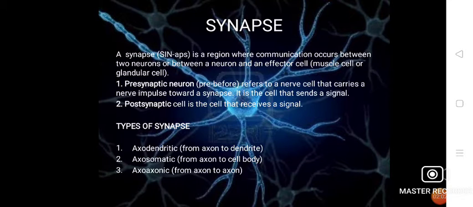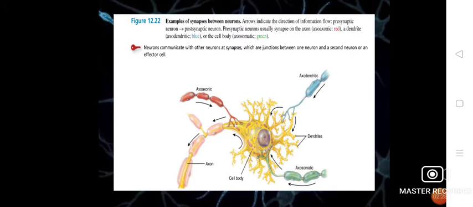That is, synapse is of three types. In the first, the transmission is related to the passing of a signal from axon to dendrite. In the second case, the signal passes from axon to cell body, and in the third case, the signal passes from axon to the axon of the second neuron.